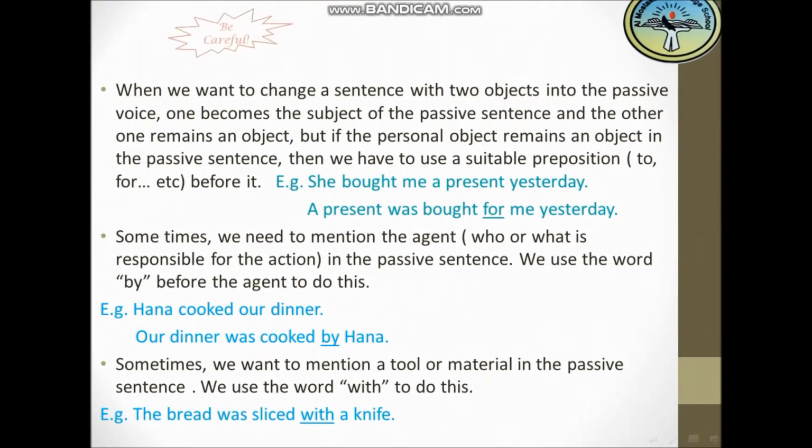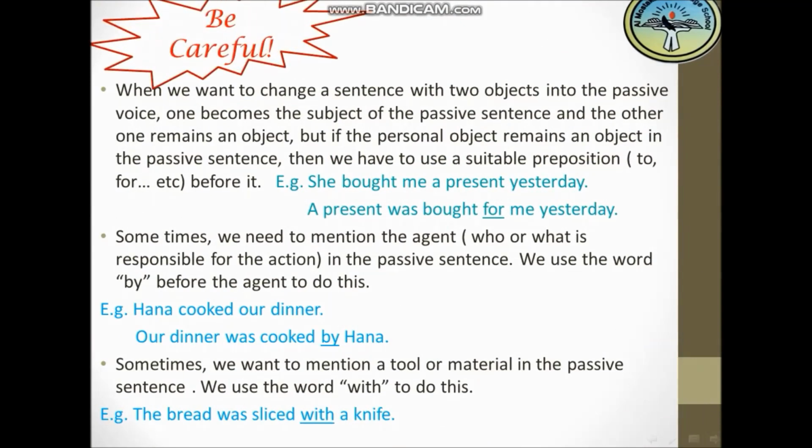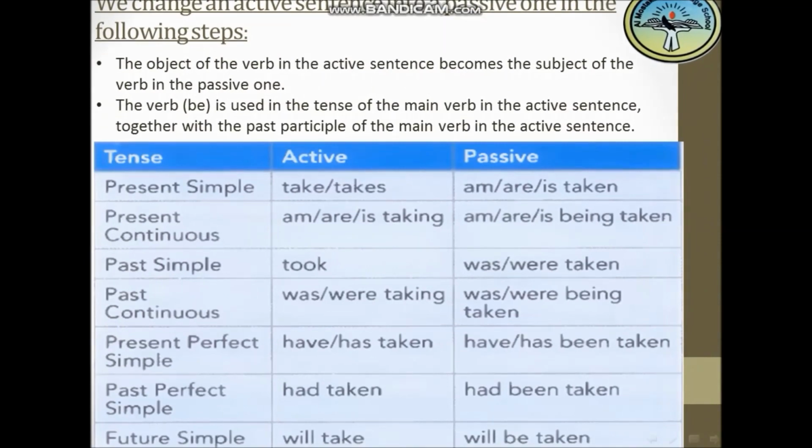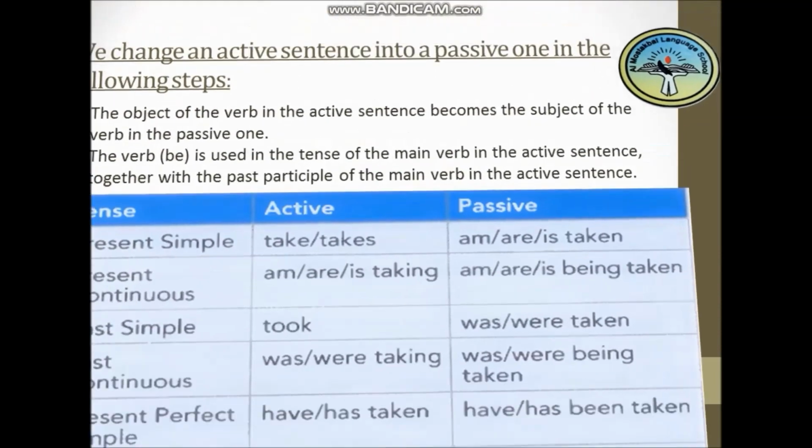Okay, now be careful. When we want to change a sentence with two objects into the passive voice, one becomes the subject of the passive sentence, as we said in the last one, that the object of the verb in the active sentence becomes the subject of the verb in the passive one.